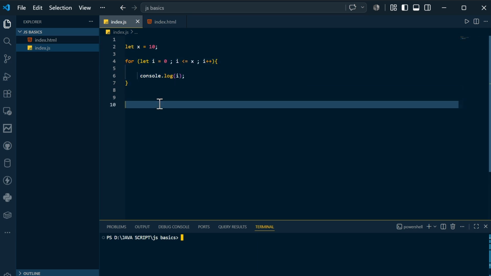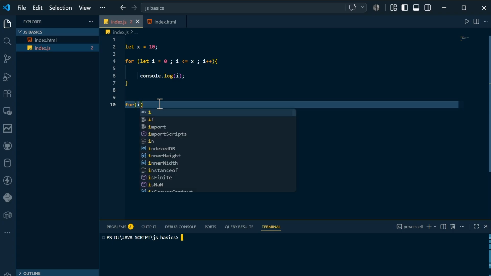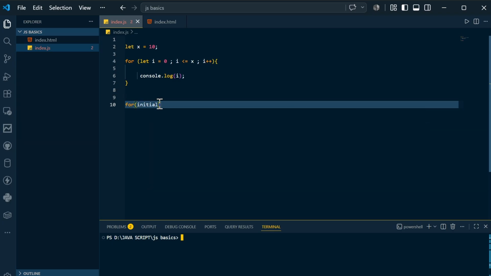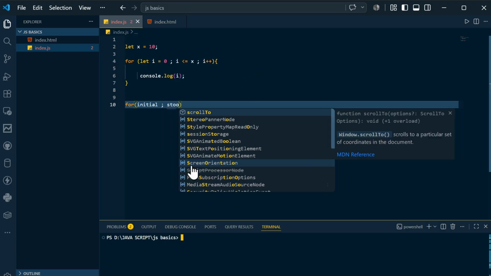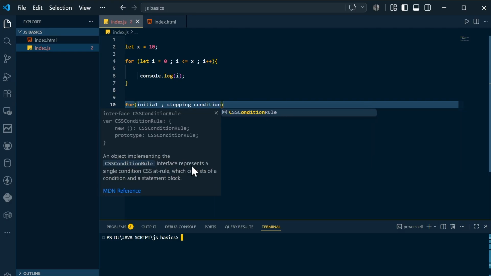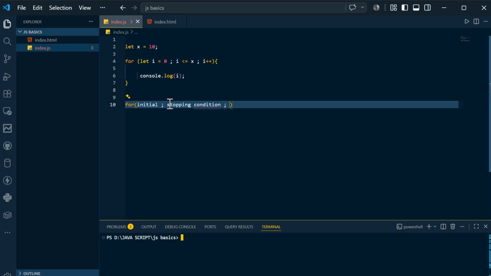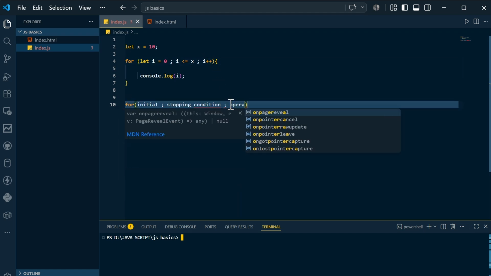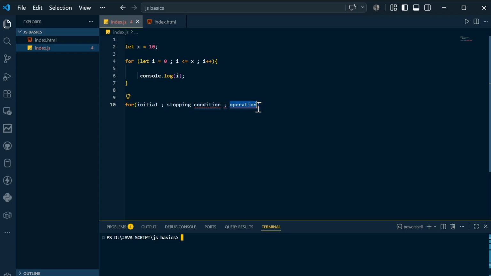So for loop is nothing but for loop. Inside the for loop we have, let's say, the initial condition. Then after the initial condition we have something known as the stopping condition, the condition where you need to stop. For that reason you need to mention the stopping condition over here. The final part is what steps you want to do, which operation you want to perform on that variable.